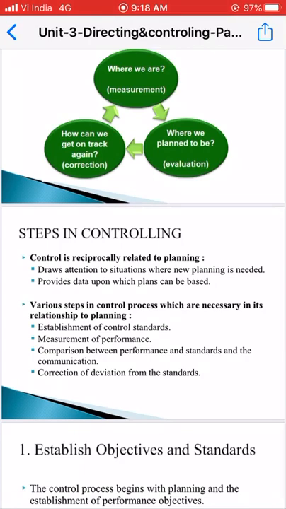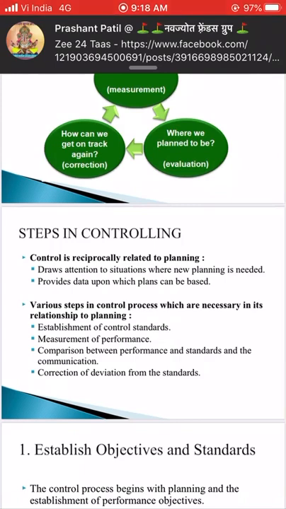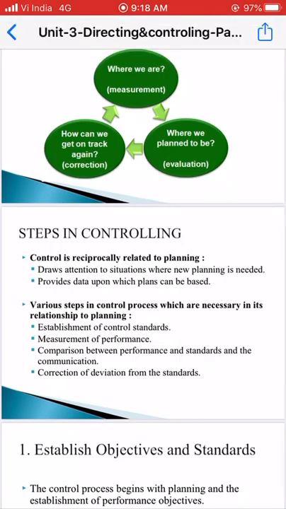Control is reciprocally related to planning. It means it will draw attention to situations where new planning is needed. If the target is not achieved, then it will draw attention to that employee. So how can he achieve his targets? We need to execute one plan on this employee, and by executing this plan he will achieve his target in a given time.